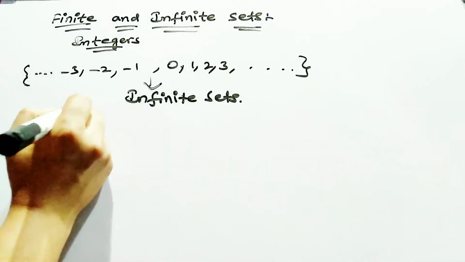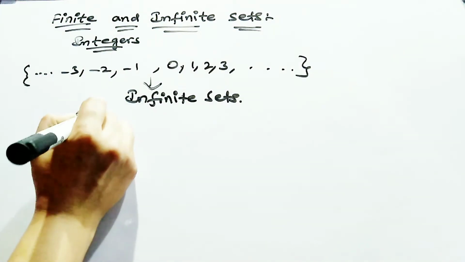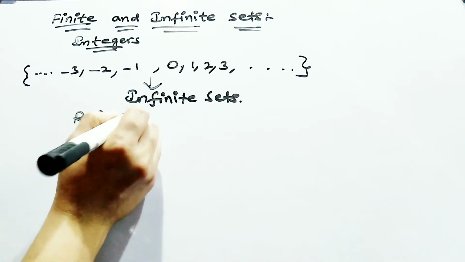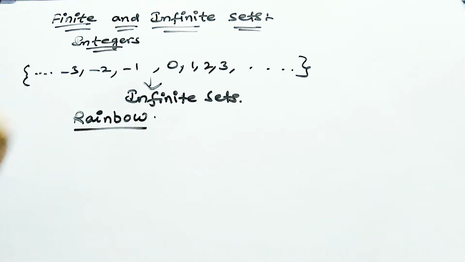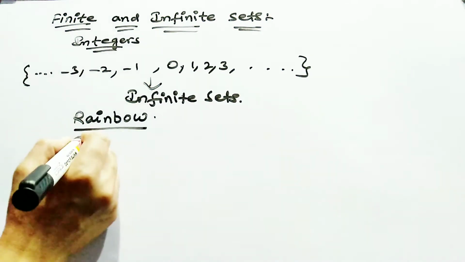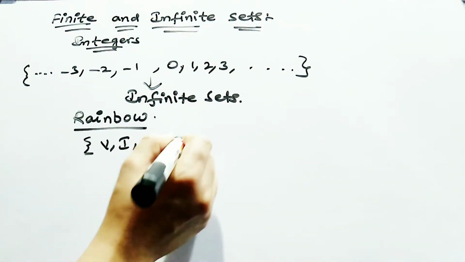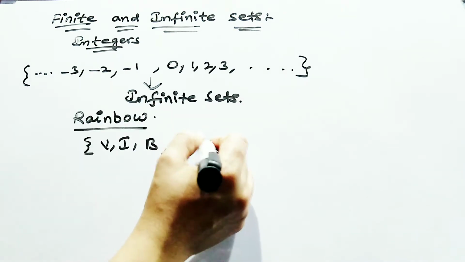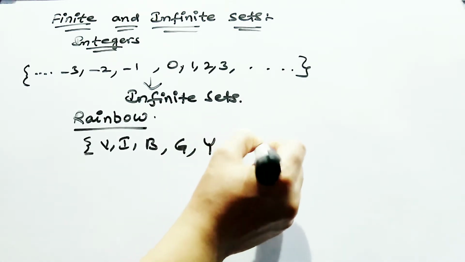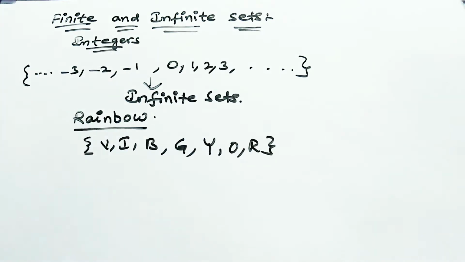Just take an example of rainbow colors. How many colors are present in a rainbow? 7. VIBGYOR: violet, indigo, blue, green, yellow, orange, red. It means there is a limit. 7 colors are present in a rainbow.